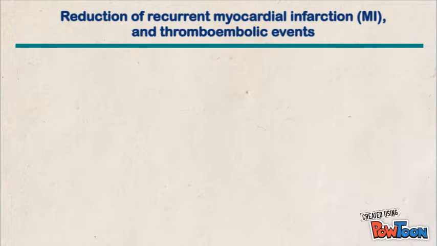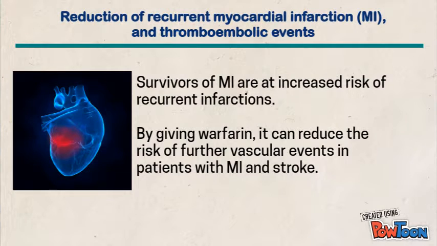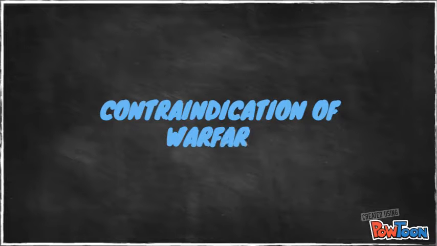Finally, warfarin is used in reduction of recurrent myocardial infarction and thromboembolic events. Survivors of MI are at increased risk of recurrent infarctions. By giving warfarin, it can reduce the risk of further vascular events in patients with MI and stroke and thus reduce mortality rate. Now, we will discuss the contraindication of warfarin.